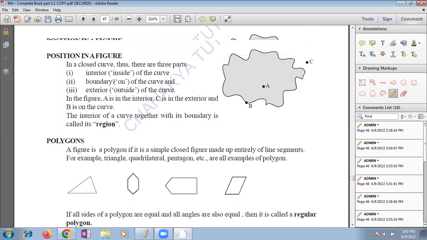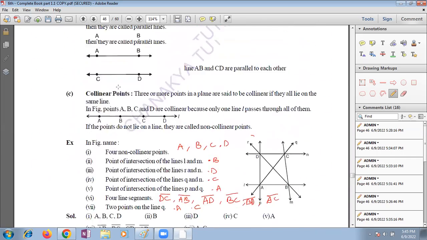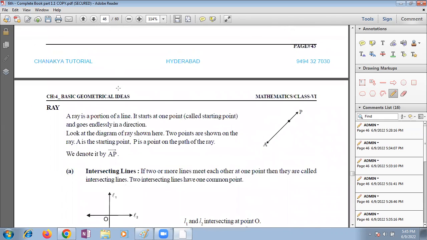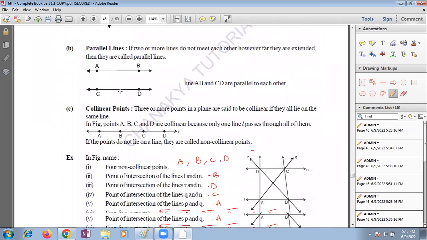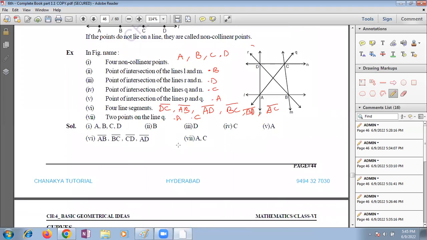See children, what are the points we discussed in today's class? Today's class was a wonderful session. Yesterday's portion that we missed, we recollected once again in today's class. Today, one more new concept: concurrent lines. Concurrent lines are lines that all pass through the same point. Such lines we call concurrent lines.